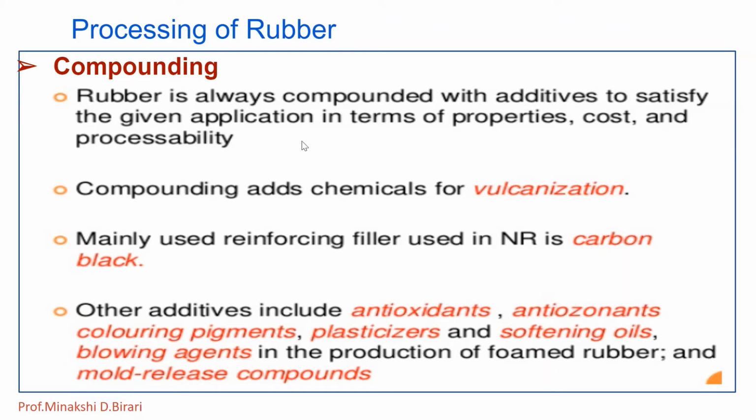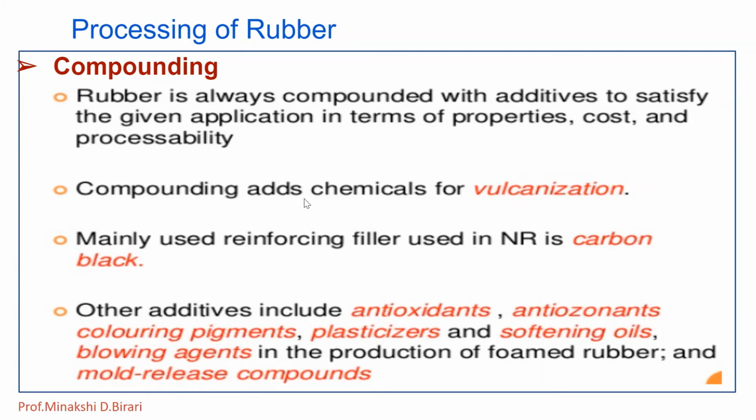Vulcanization is always done after shaping of the article. In this process, raw rubber is compounded with sulfur, accelerators, antioxidants and fillers. When all these are mixed thoroughly, we get a sticky plastic mass known as rubber stock. It is then converted into sheets, tubes or other articles of required shape.